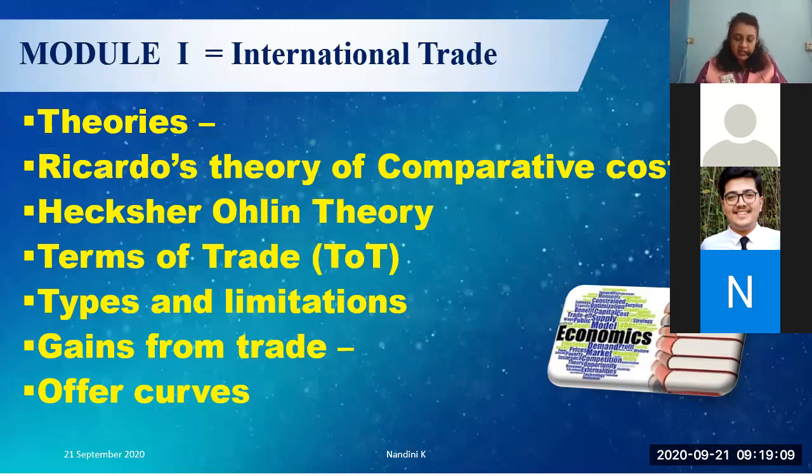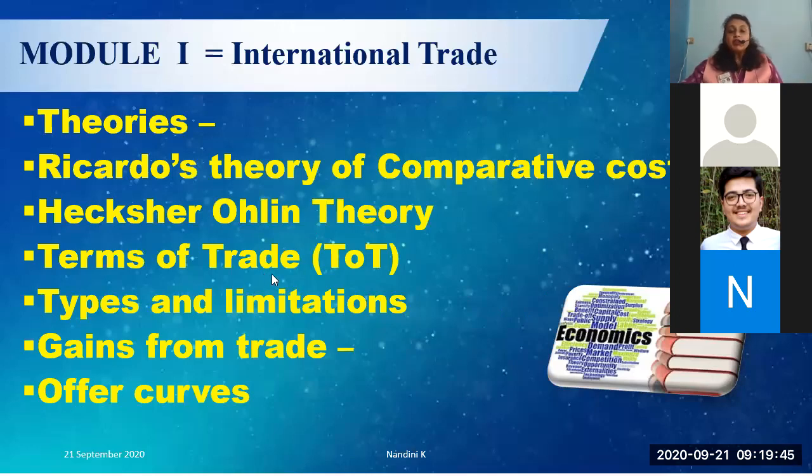He said that a capital abundant country must export capital oriented goods, but it so happened in the USA that it actually started importing capital oriented goods. So instead of exporting, the USA started importing. It went against the Heckscher-Ohlin theory, which spoke about factor abundance and factor intensity. Such is the possibility that can happen, and you can expect a question that Heckscher-Ohlin theory experiences Leontief's paradox. So remember the name Leontief.